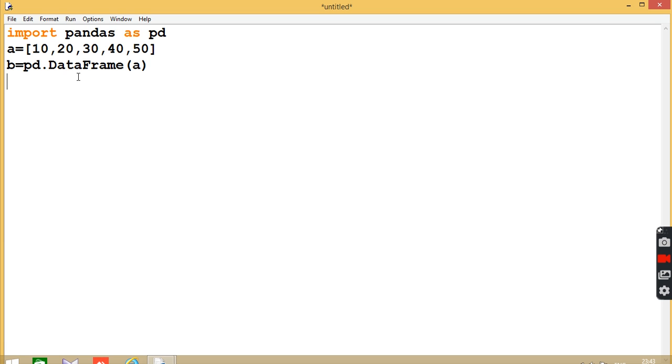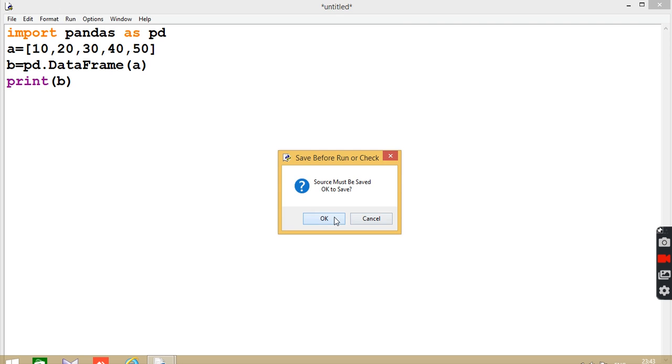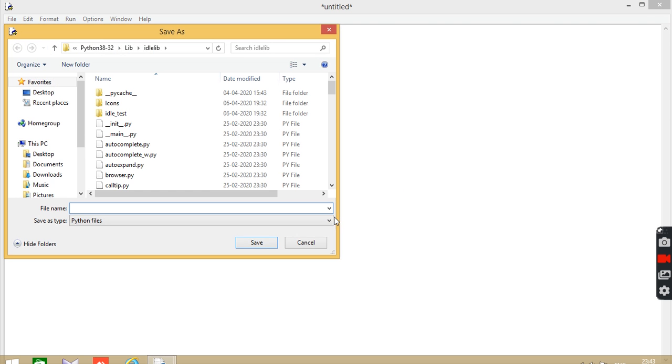After that just print b, because this value is assigned to b. Now see, when we run it, I have saved this program as df1.